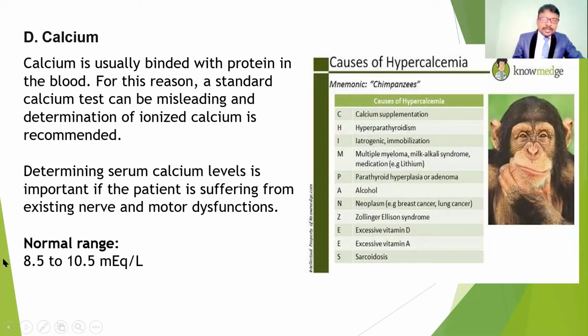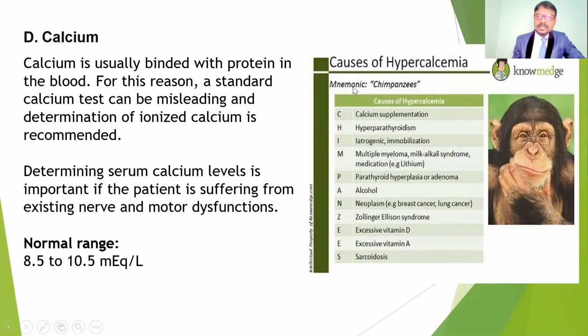Coming to the normal range, 8.5 to 10.5 milliequivalents. So these are the normal ranges for calcium. If you see the causes of hypercalcemia, many reasons are there, which you can learn in medical conditions, especially for those who have excessive vitamin D, excessive vitamin A, sarcoidosis, hyperthyroidism, and also if they take calcium supplements. If they take a high percentage of calcium, it may cause hypercalcemia.